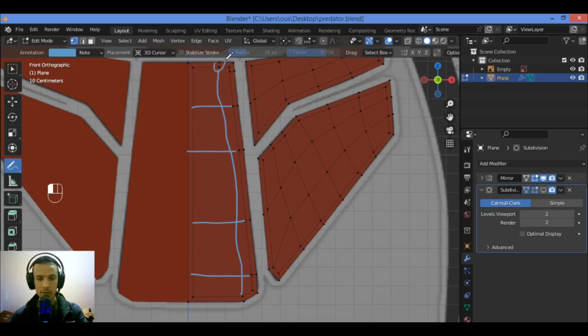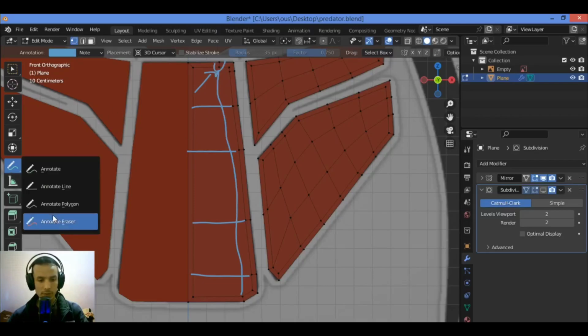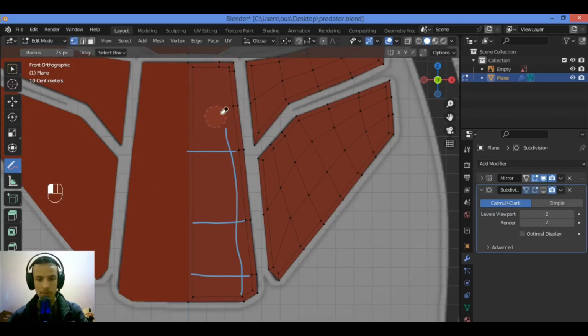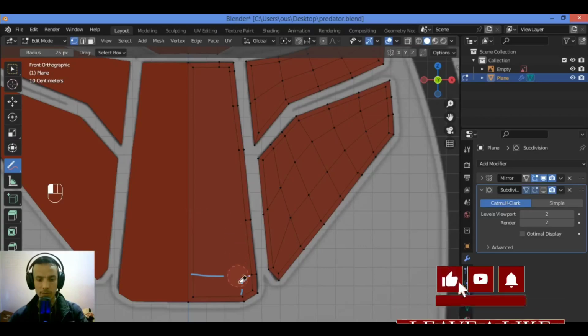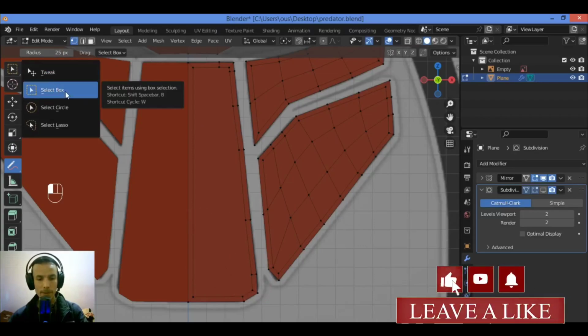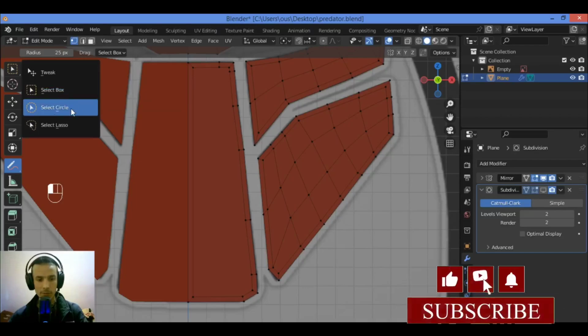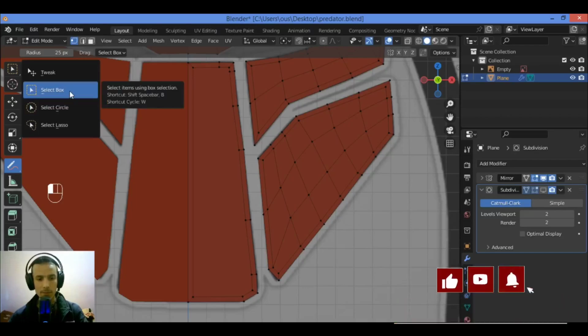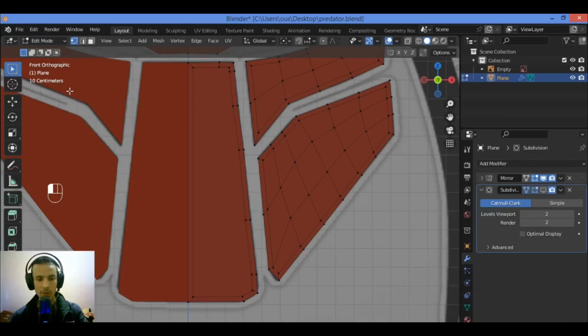But as you can see over there, for these two vertices we have a bad position, because we should use the loop tools add-on in order to get rid of that quickly. Then I'm going to use the eraser to erase all those sketchy lines. Go over there, click and hold the right mouse button and move your mouse to try this select box.